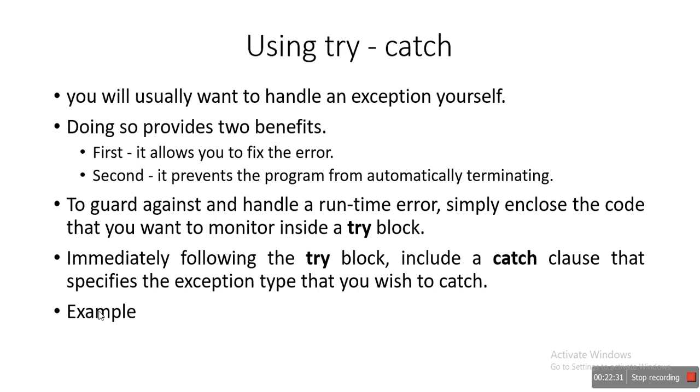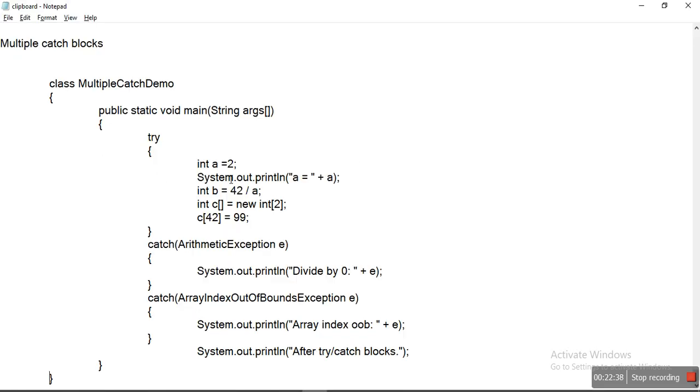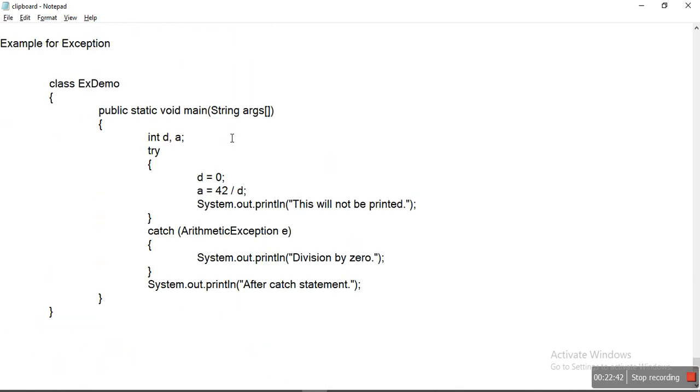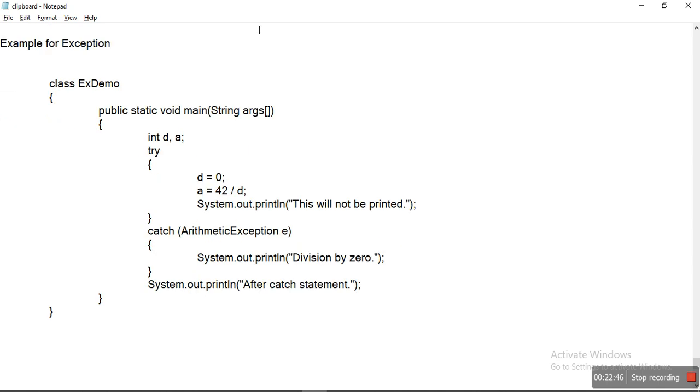Next, we'll see an example of how to use the try and catch blocks. See the example for exception here. I declared a class called ExceptionDemo, and within the main method I declared two variables, int d and a.